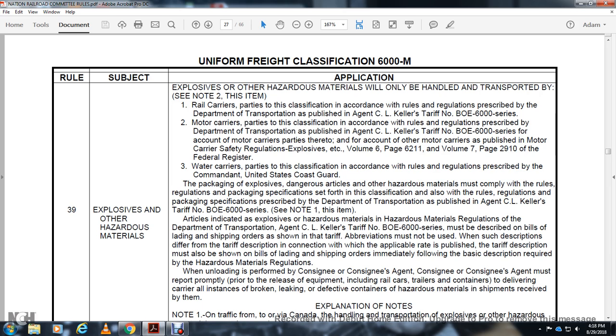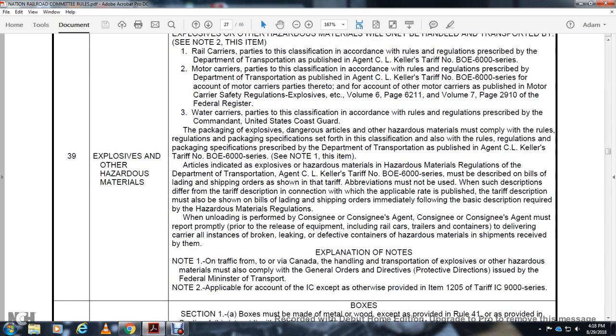The tariff description must also show on the bill of lading or shipping order immediately following the basic description required by the hazardous material regulations. When unloading is performed, the consignor or consignee, or agents of the consignor or consignee, must promptly report release of the equipment, including rail carriers, trucks, containers delivered, and any broken, leaking, or defective containers of hazardous material shipment received by them. Explanation notes. Note 1: over the traffic of the carriers, handling and transportation of explosive or other hazardous material must also comply with general orders, directives, and protective directions issued by the Federal Department of Transportation. Note 2: applicable to the account of the IEC, except as otherwise provided in item 1205 of the tariff IEC 9000 series.